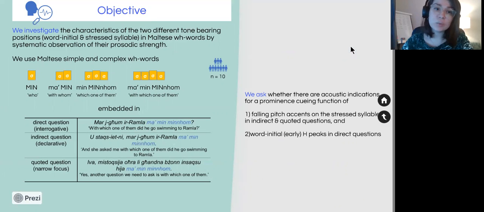by systematically observing their prosodic strength. Specifically, we're looking into simple and complex WH words in Maltese embedded in direct, indirect, and quoted questions. And we ask whether there are acoustic indications for a prominent skewing function of the falling pitch accents on the stressed syllable of the WH words in indirect and quoted questions, and of the word initial H peaked in direct questions.